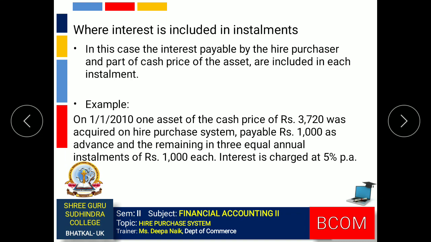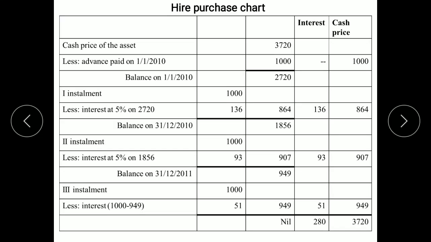Advance amount is given 1,000 and the balance is payable in 3 equal annual installments of rupees 1,000 each, and the interest charged is at 5% per annum. So in this question you can see all the information is provided in the question. We look at the solution now. We have to prepare hire purchase chart.